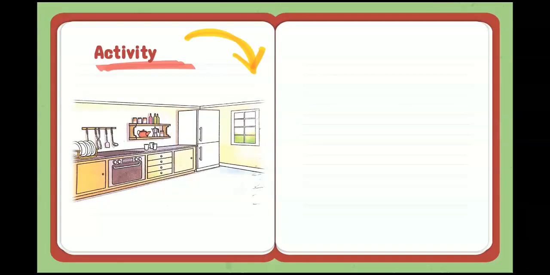So, we have recalled what we have learned in my home. Now we are going to have an activity. I will show you the picture and you are going to tell me the names. Which place is this in the house? Number 1, look at the picture and tell me which place is this. There are pots, cups, shelf, stove, fridge. Where can we find all these things in the house? Correct. Kitchen. This is the picture of a kitchen.